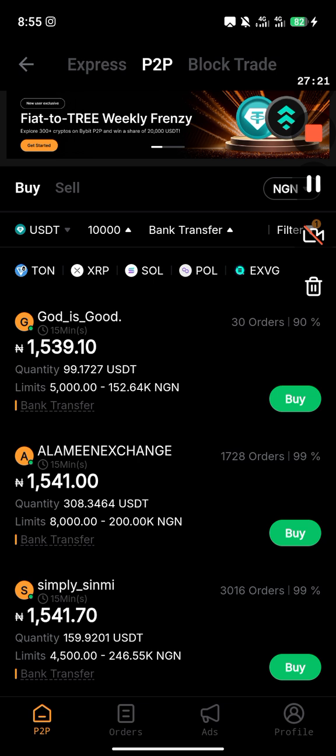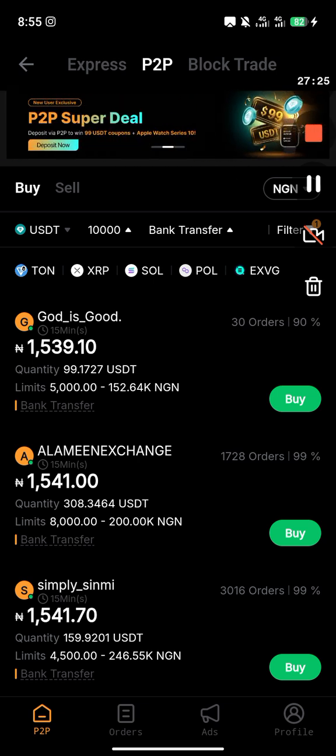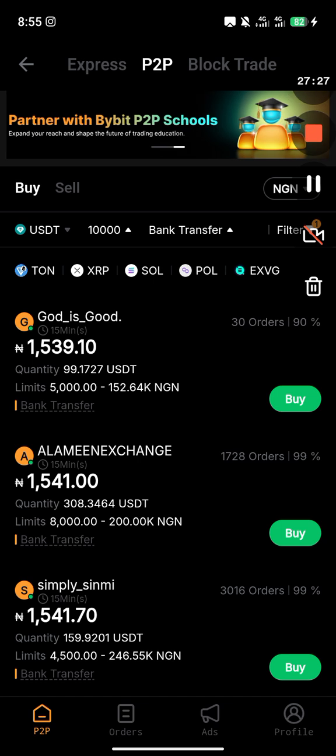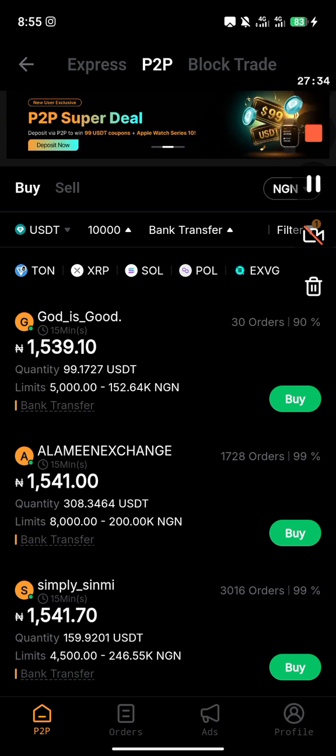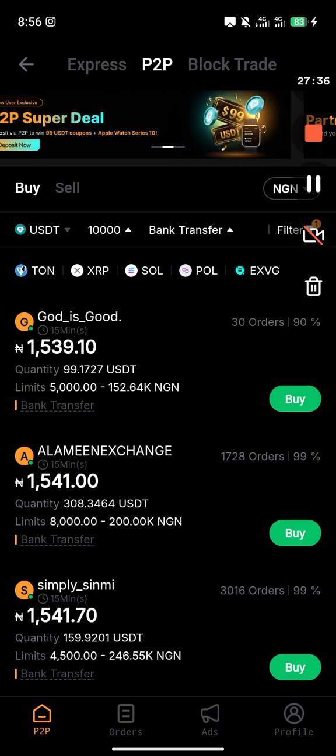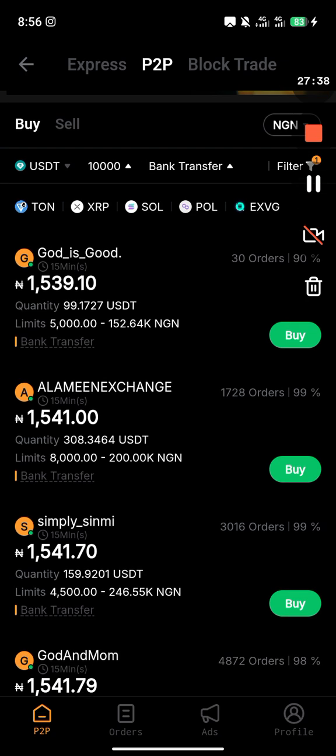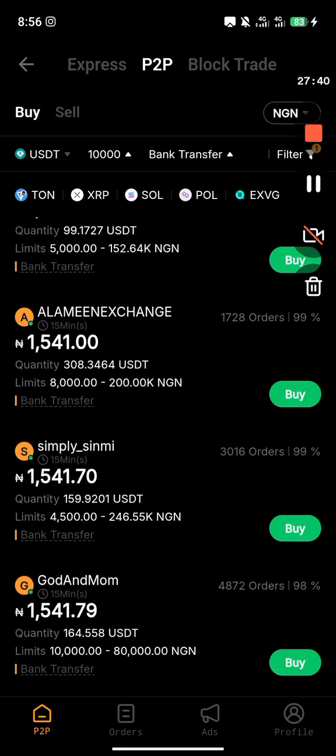Of course, you have to be careful with this percentage. We have 90%. Anyone you are buying from, make sure the person is at least 90 and above. Anything below 90, I don't think you should trust that kind of vendor. That means the person already has some bad reviews. So anybody 90 and above is someone you can transact with and buy from.